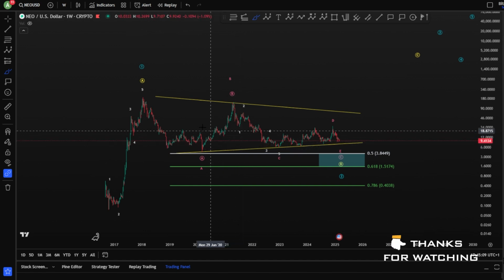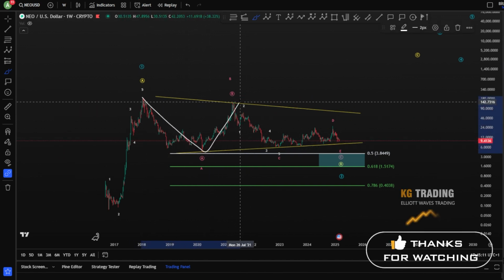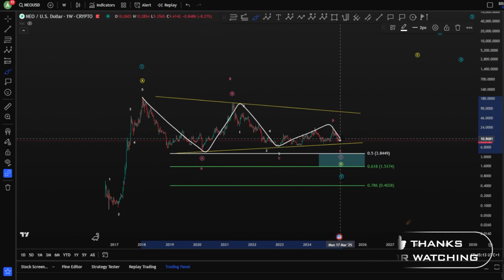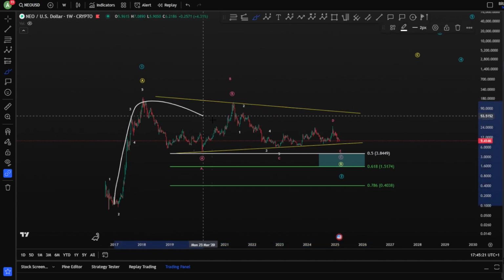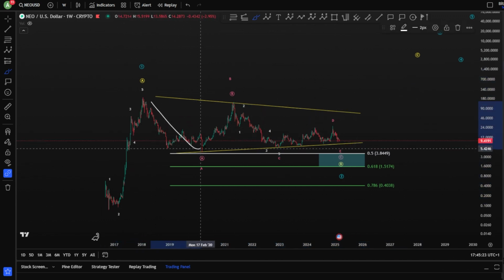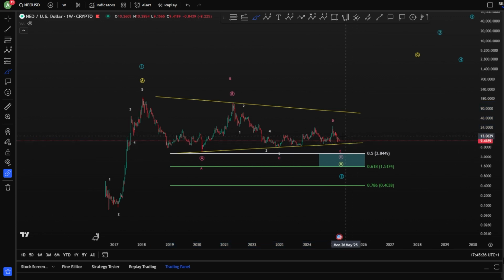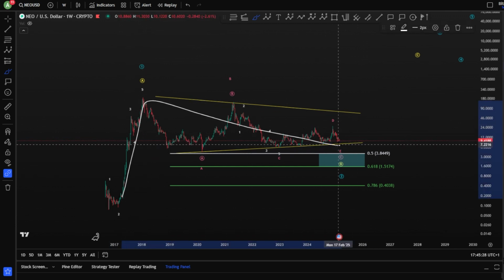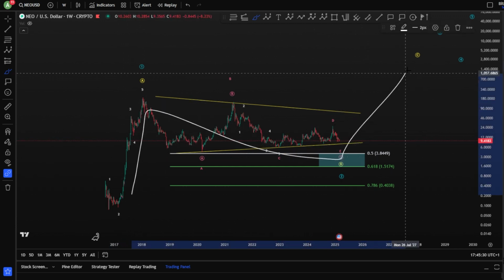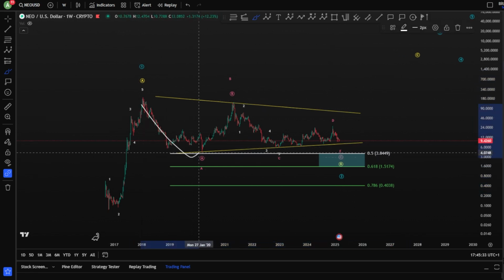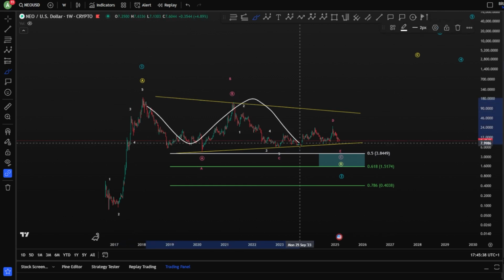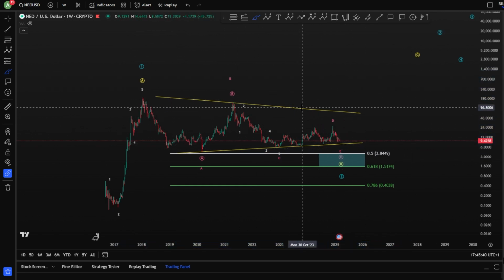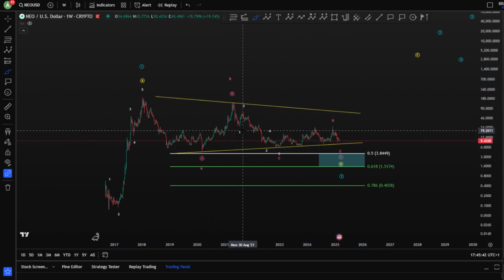It has two phases. The first phase is of course A, B, C, D, and E as a triangle here, and you're very close to finishing this correction and starting the move toward the upside, of course in A, B, and a C. And if you finish this in a triangle, the highest possibility is it goes for an A, B, and a C rather than 1, 2 here, because a wave 2 cannot be a triangle. So very easy. This is much more a wave B rather than a wave 2 in case it finishes as a triangle.